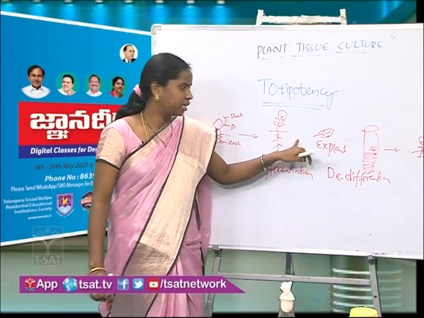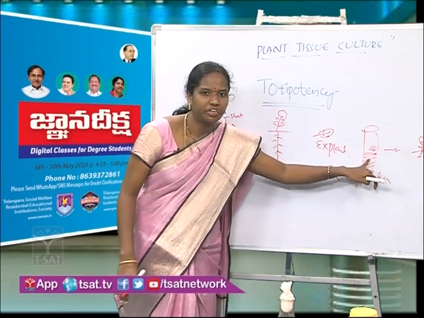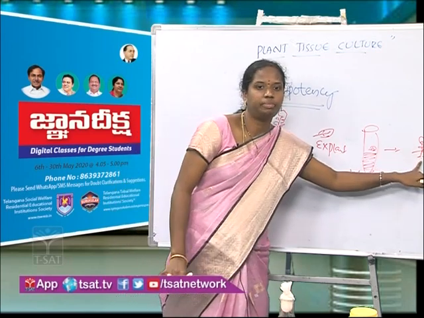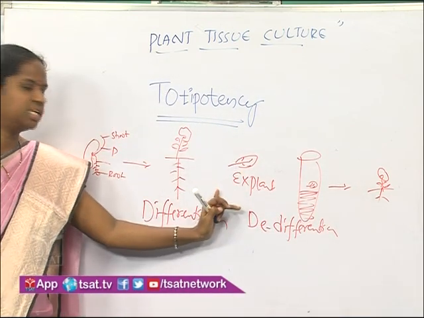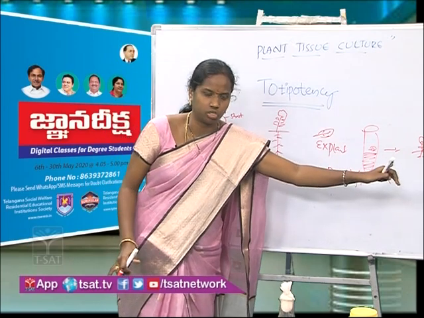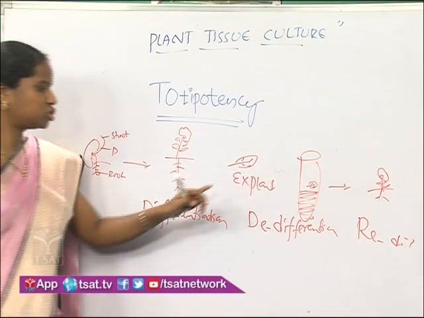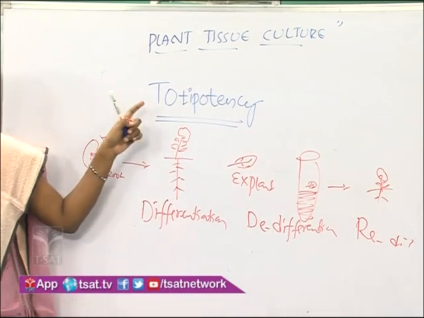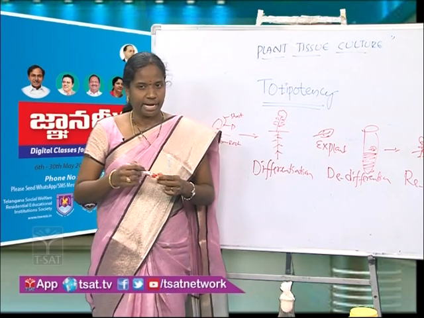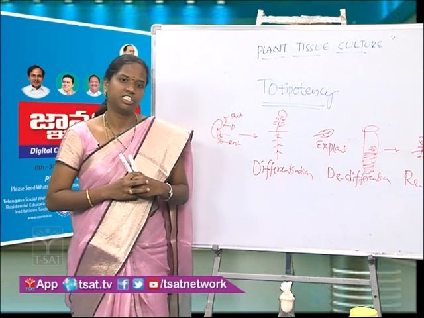From the explant, whatever meristematic activity was lost is regained once again. Why? Because we are providing the nutrient medium. Under these suitable conditions, it will form callus, and callus further forms a plant. What we think is that up to here only cells will divide and form tissues and organs. But there is a chance of further division also. That we call differentiation and redifferentiation. Because of differentiation, redifferentiation and totipotency, plant tissue culture is made possible. I hope you understood the main theme of plant tissue culture. Now we will see the advantages of plant tissue culture.